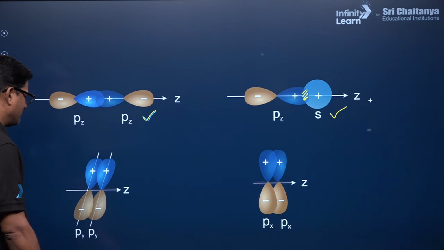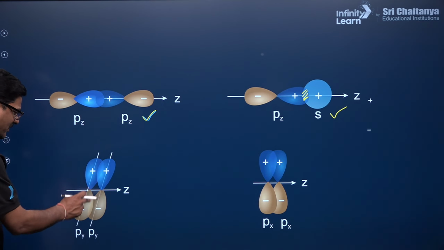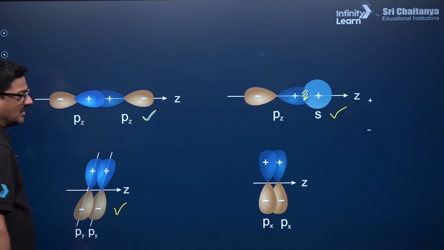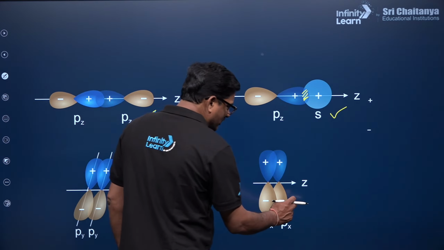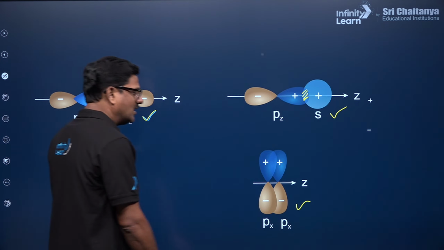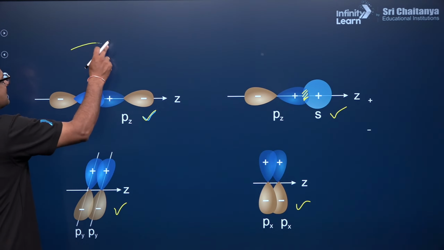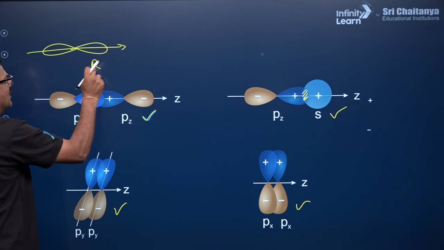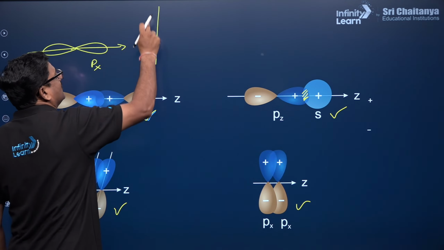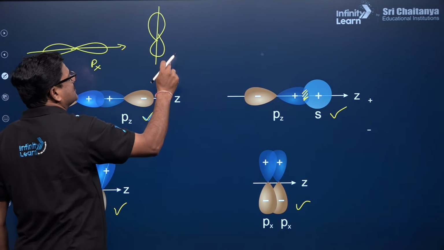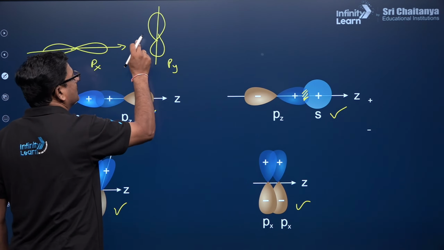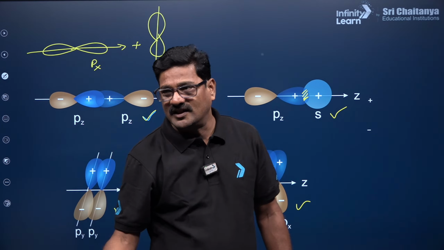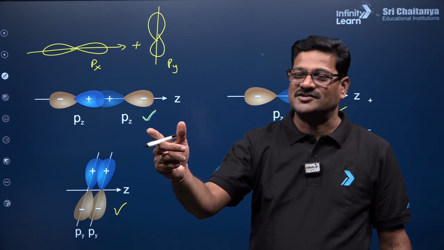And you can see here py and py can participate in the pi bond, and px and px are going to participate in the pi bond. Now, let's say this is a px orbital and this is a py orbital. Between these two, will overlapping happen or not? Now tell me quickly, I want to see in the chat box.